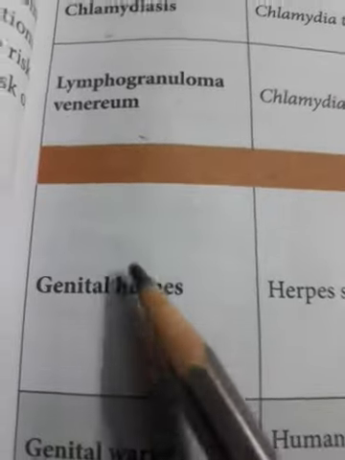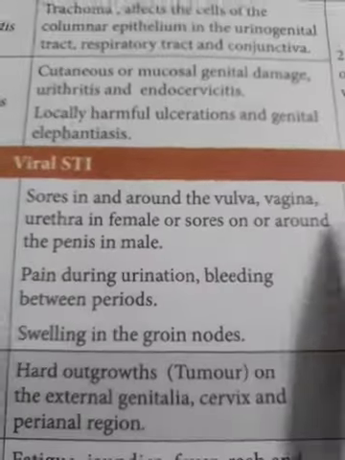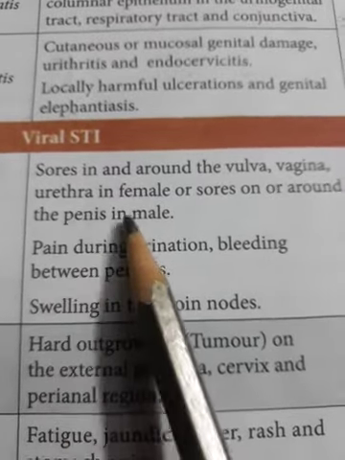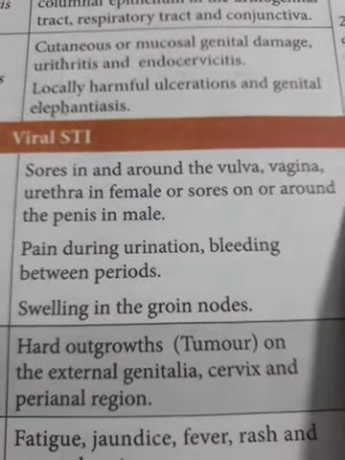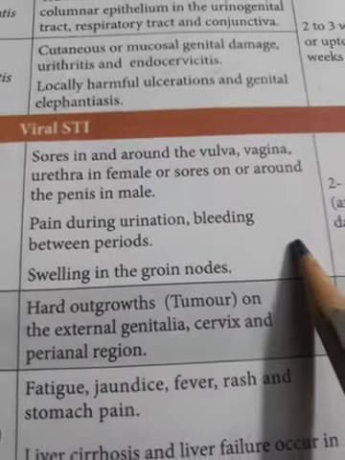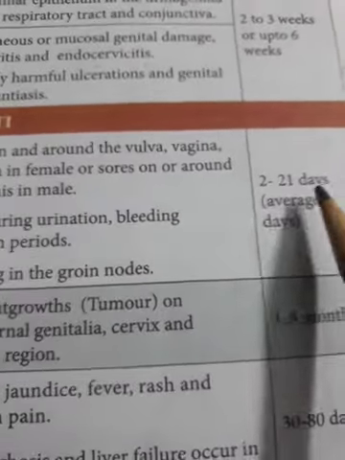Now the next group, viral diseases. Already we have told the names of the diseases. The first one is genital herpes, caused by the herpes simplex virus. The source is in and around the vulva, the part we already discussed in the female reproductive organs, the vagina, and urethra in females, and on or around the penis in males. Symptoms are pain during urination, bleeding between periods, and swelling in the groin nodes. Incubation period is 2 to 21 days, average 6 days.